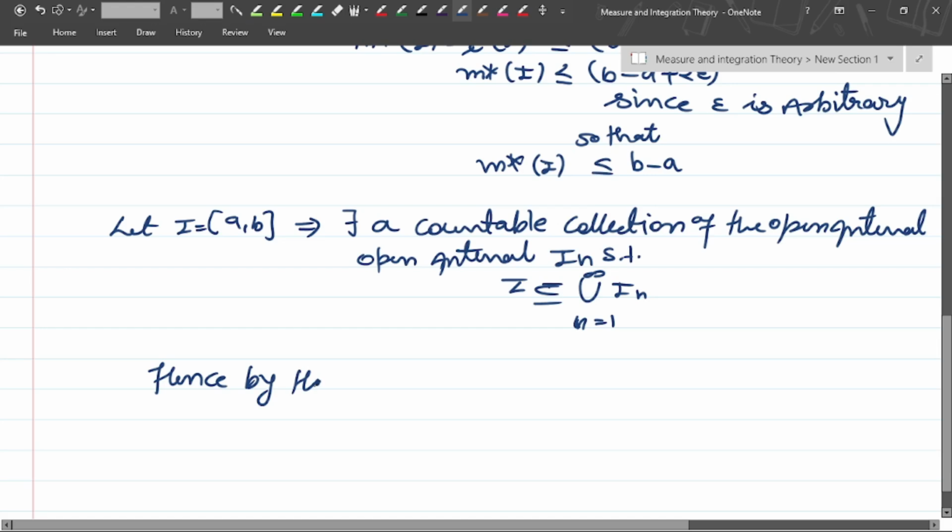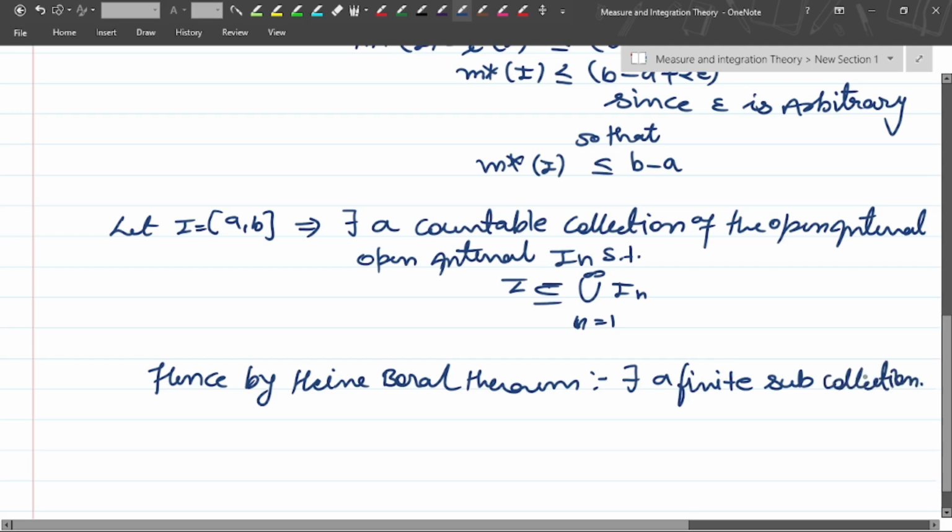Hence, by the Heine-Borel theorem, there exists a finite subcollection Ji, where i runs from 1 to some p.